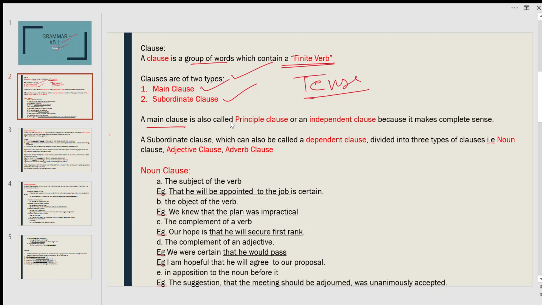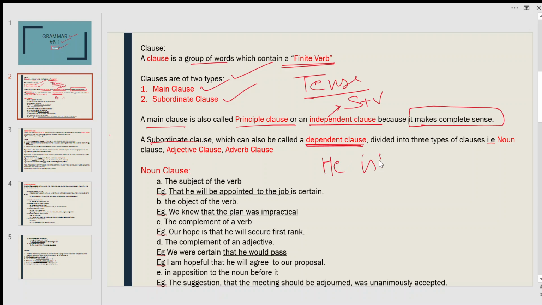A main clause is called a principal clause or an independent clause because it makes complete sense. How can you tell if a sentence is an independent clause? If a sentence has, at least, a subject plus a verb, then it is called an independent clause. On the other hand, a subordinate clause, also called a dependent clause, totally depends on an independent clause. For example,